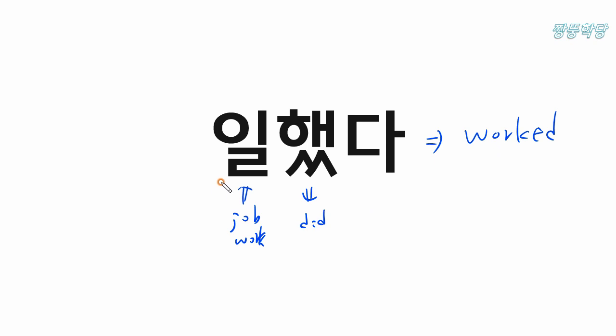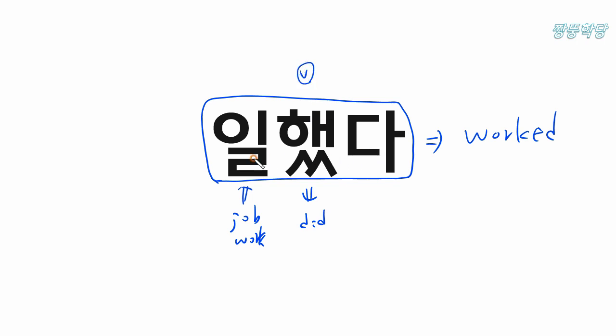But in this case, three letters link together and it works as a predicate, so we need to translate these three letters into a verb. Then I can translate these three letters as a whole into the verb worked.